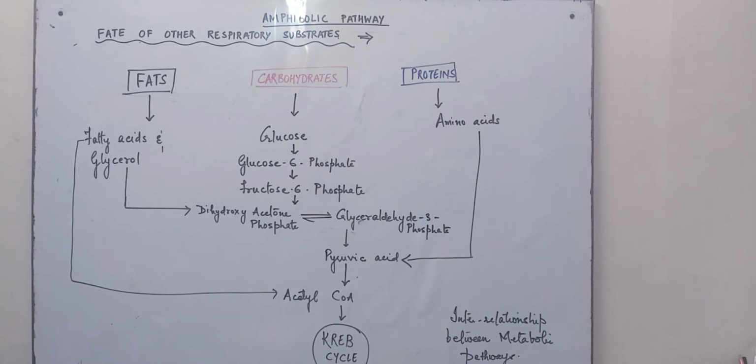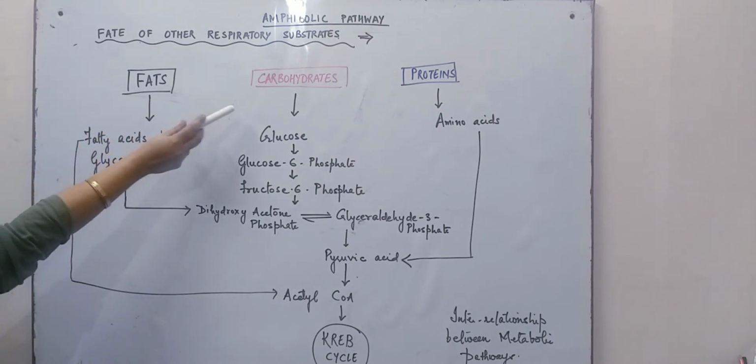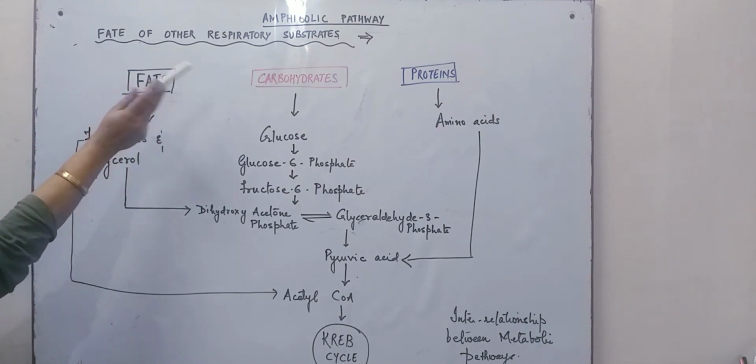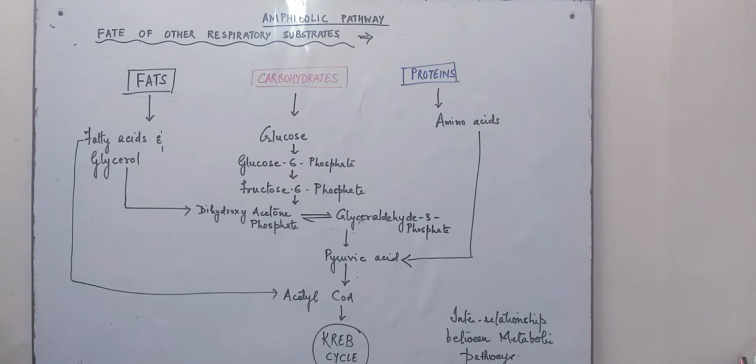Now let us talk about the respiratory substrates. Over here, carbohydrate is the main substrate, whereas fats and proteins are the other respiratory substrates. Never are pure proteins or fats the respiratory substrate; it is a combination of all. So let us discuss how fats and proteins are broken down and utilized as respiratory substrates.